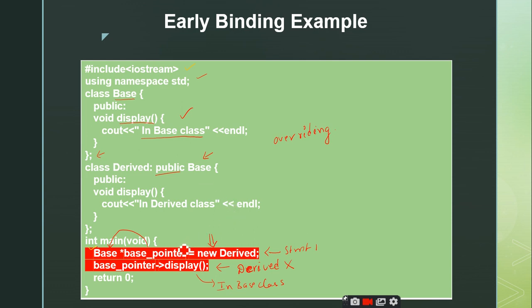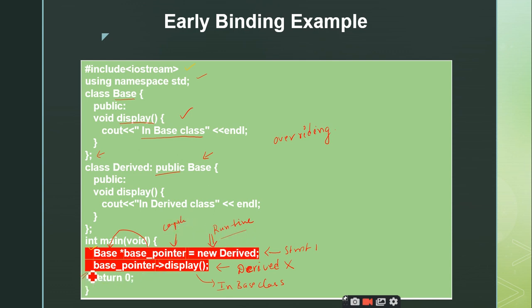Right. So by this also you can understand that base star base pointer is mapped during the compile time, but during the runtime you are using dynamic memory allocation. So this is postponed to runtime. Am I right or not? This is done at compile time, yes sir, and this is done at runtime.